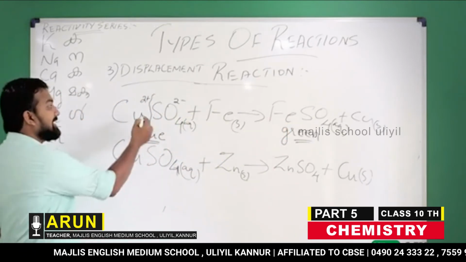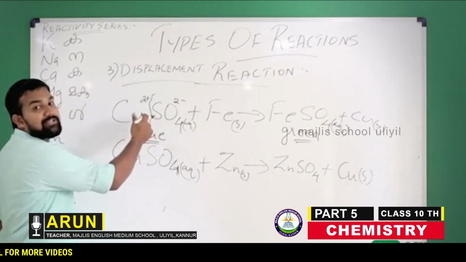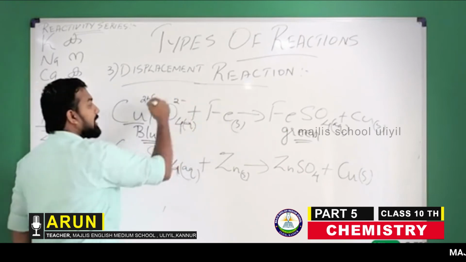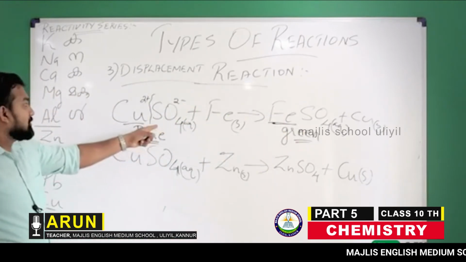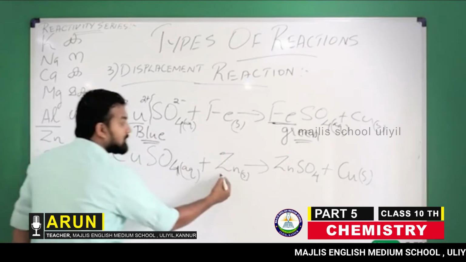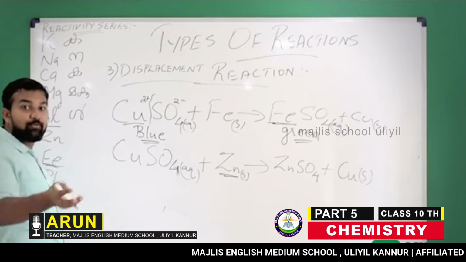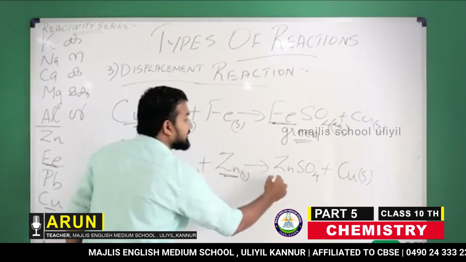So what happens? Iron will kick out the copper ions and ferrous ions will take their position. That's what happened here. The same case happened when we put zinc into copper sulfate. When we put zinc into copper sulfate also, the blue color of the solution fades.